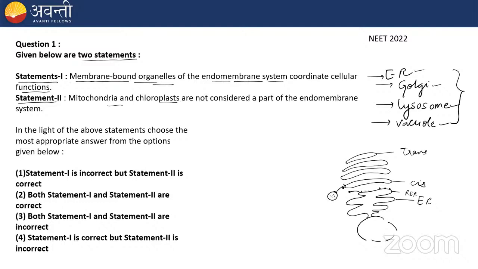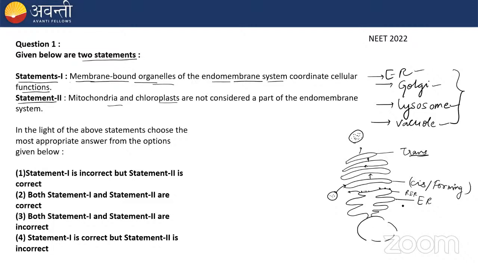This vesicle will fuse with the cis phase of the Golgi, which we also call the forming phase. Then the modification of the protein will take place. And the vesicle coming out from the trans phase of the Golgi contains the modified protein.